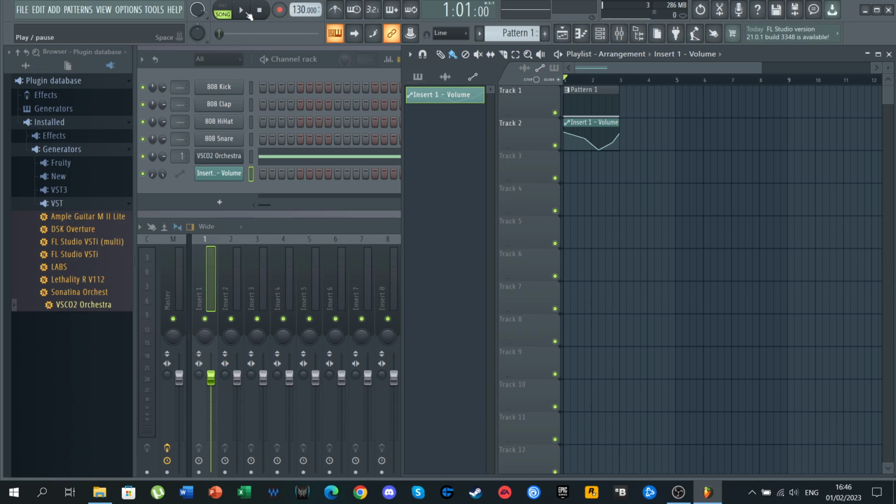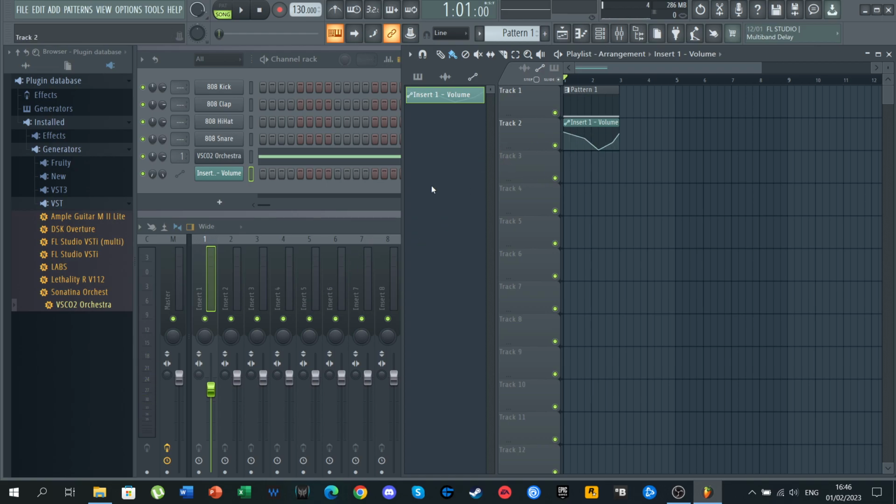And now if we listen to the song, or more precisely to the note here, we will hear the difference. So as you can see, the volume now is modifying according to how we set it.